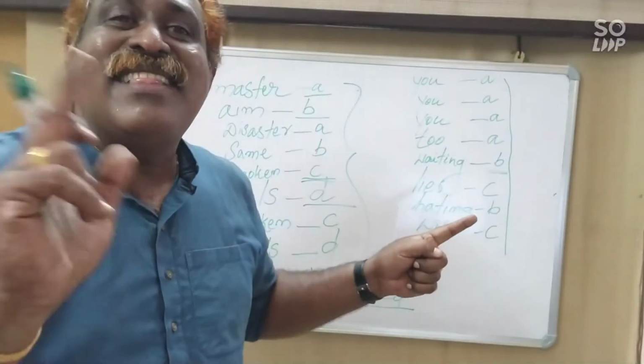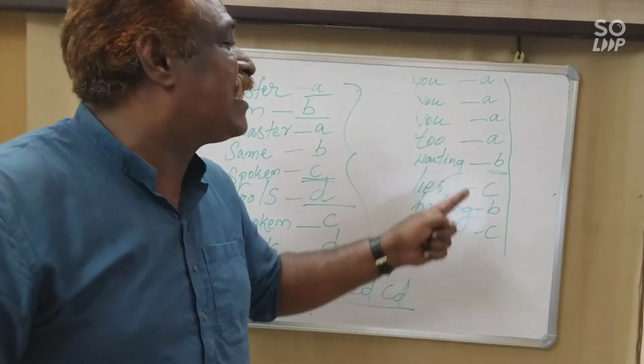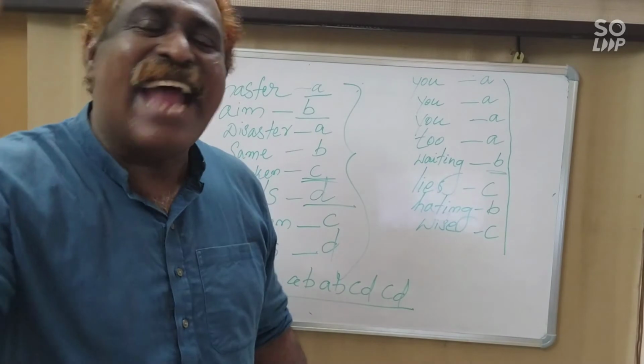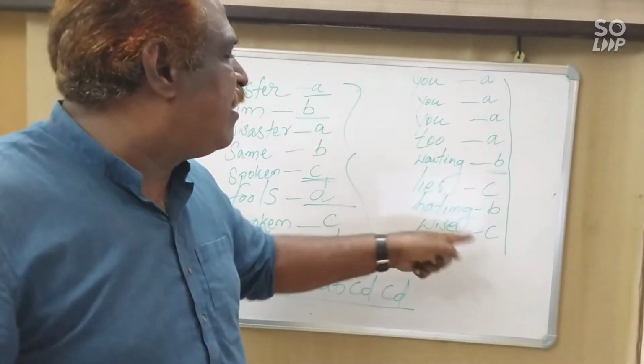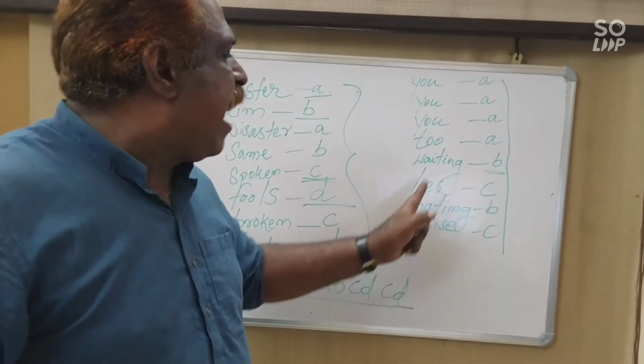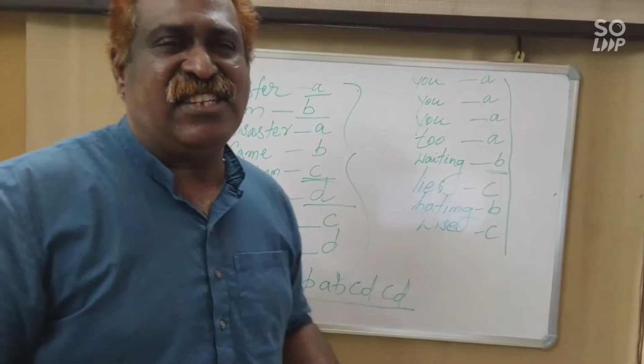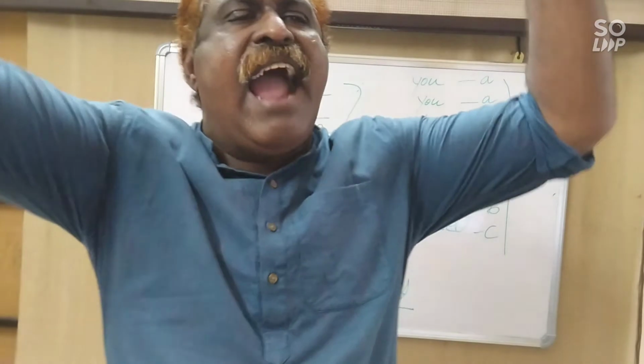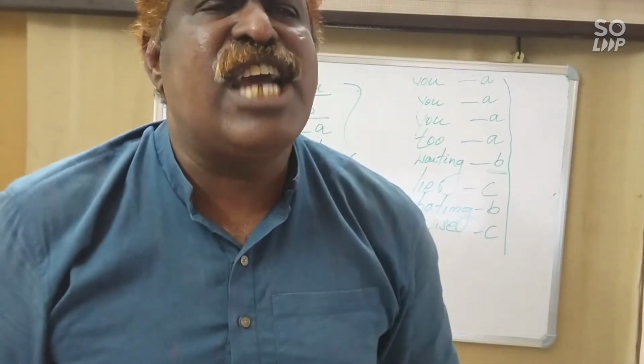We are not looking at the letters, but we are looking at the sound. Two, you, same sound. And waiting, lies, busy, hating, wise, busy. That is what we are coming to know about the rhyme scheme pattern of the poem.